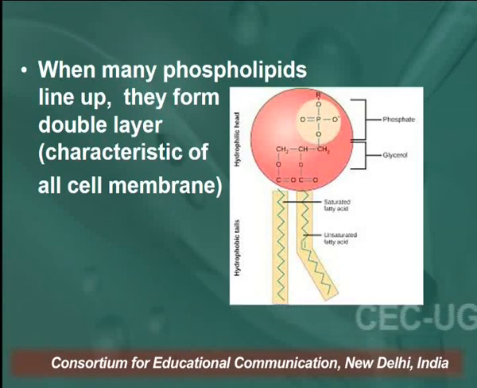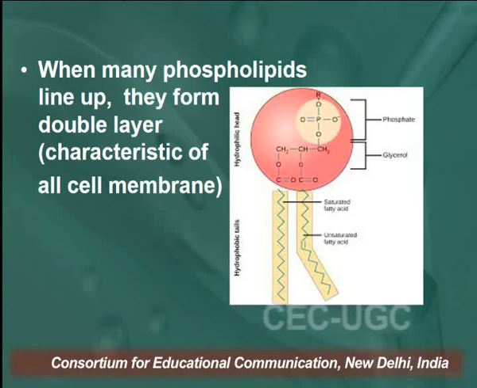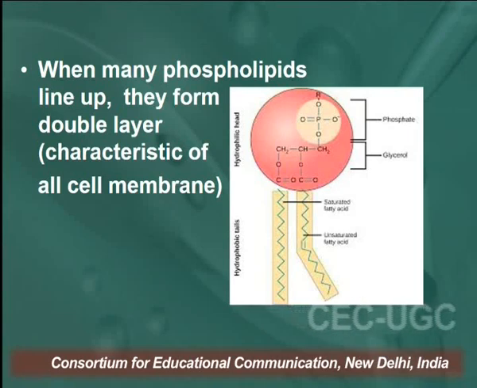So there are 2 parts: one is the ring, which is red in color on the screen, that is the hydrophilic part, or we can say the polar end, and the strands you are looking at are long chain fatty acids, that is the hydrophobic or non-polar part of phospholipids.